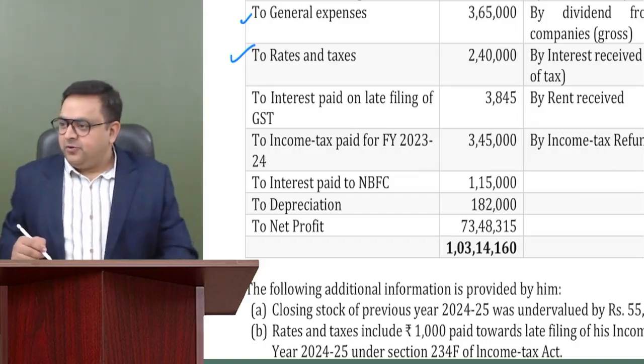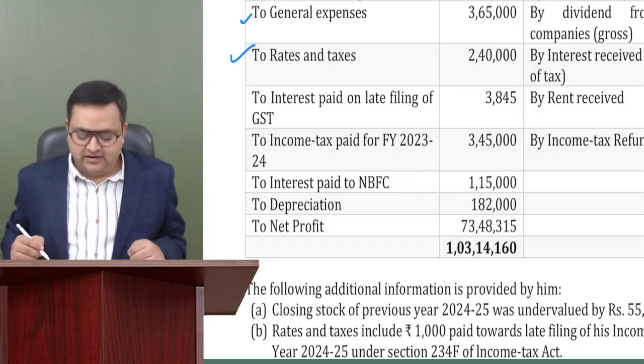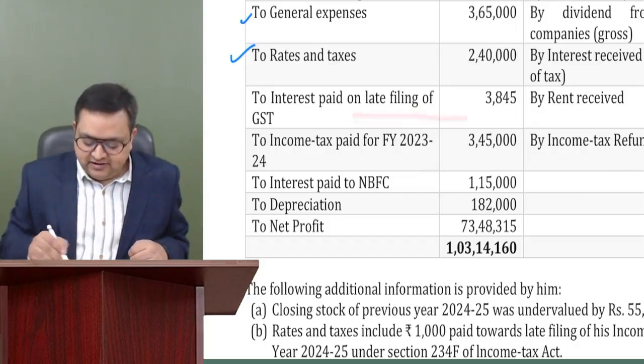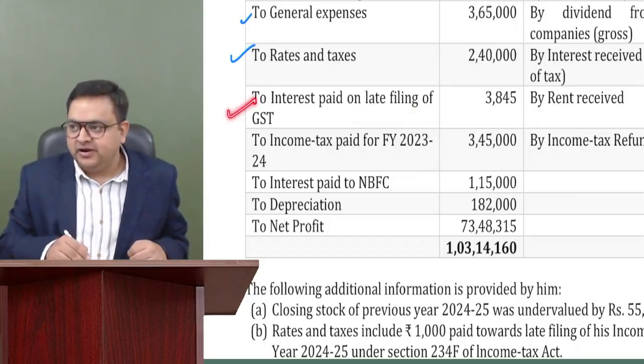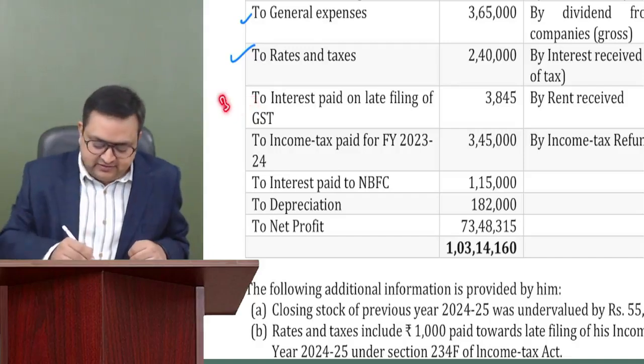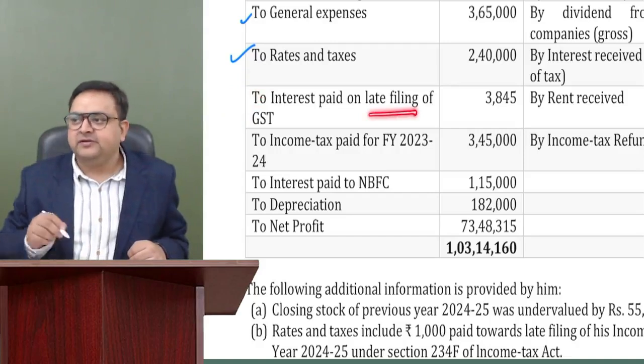Okay, Harshal is saying disallowed. What about others, guys? Interest paid on late filing of GST. Is it an allowable expense or not an allowable expense? Under section 30 till 37, is there any section which is going to allow it, or it is not allowed?